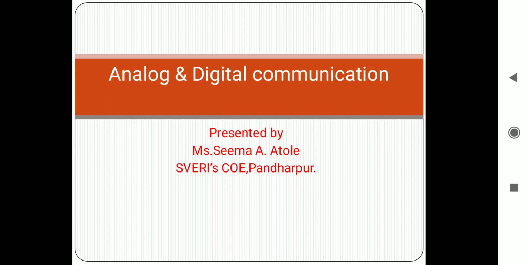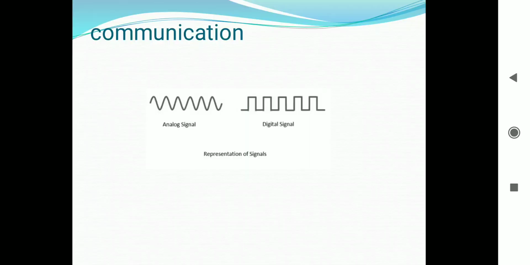In order to overcome these problems, the signals are digitized using different techniques. The digitized signals allow the communication to be more clear and accurate without losses. The following figure shows the difference between analog and digital signals. The digital signals consist of ones and zeros, which indicate high and low values respectively.